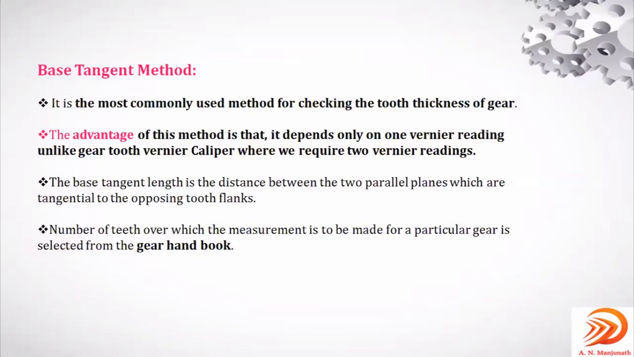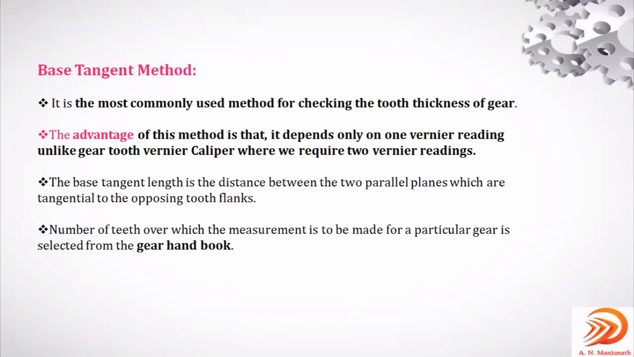Here are some of the important points in the base tangent method. It is the most commonly used method for checking the tooth thickness of a gear. Why is it the most common method? Because of so many disadvantages we come across in the others, right? A few of the disadvantages are the three disadvantages we discussed in the previous one.